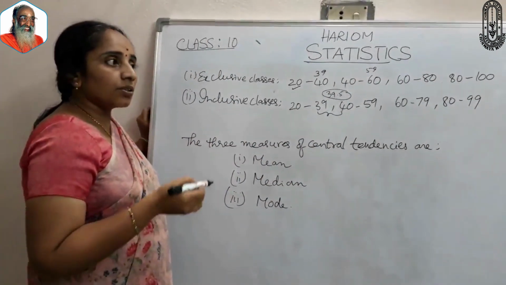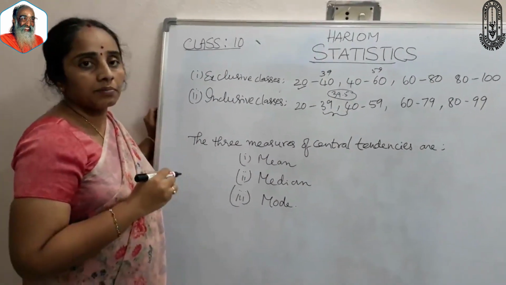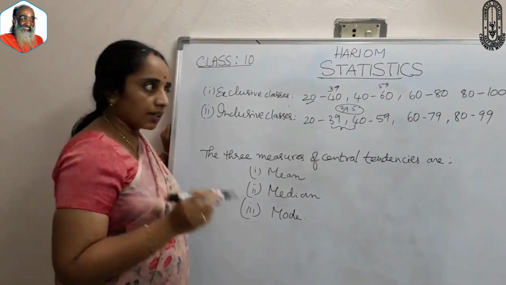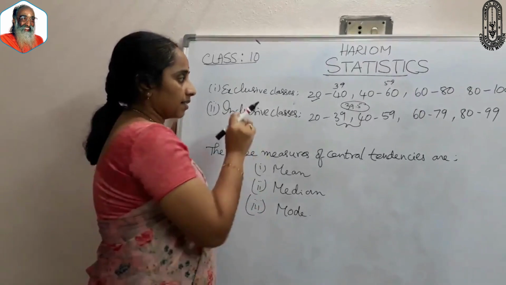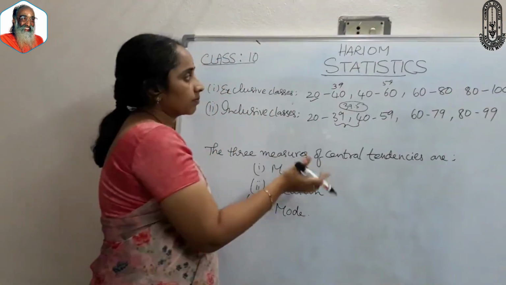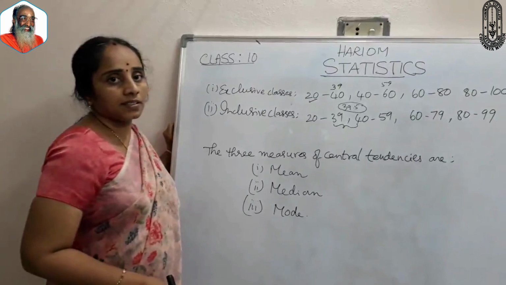So to construct a histogram or frequency curves, we should change inclusive classes into exclusive classes.